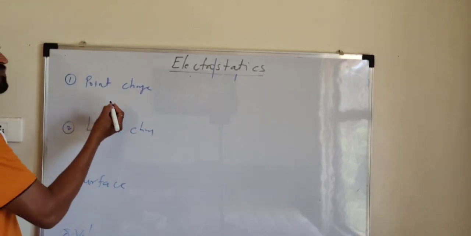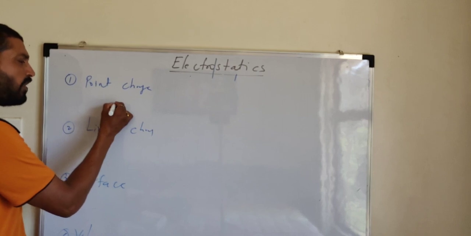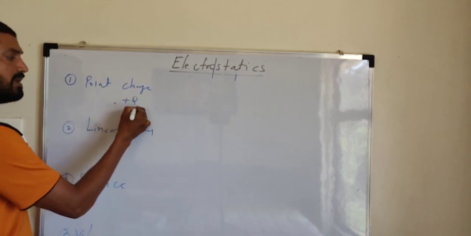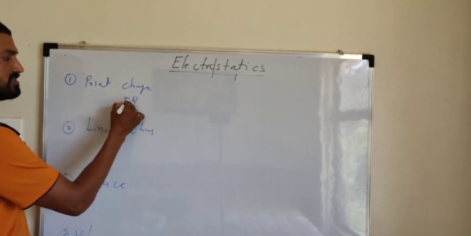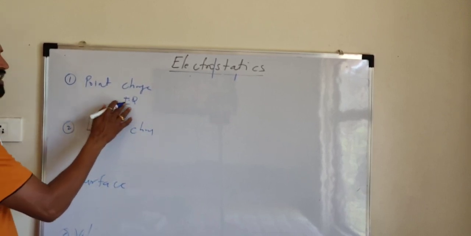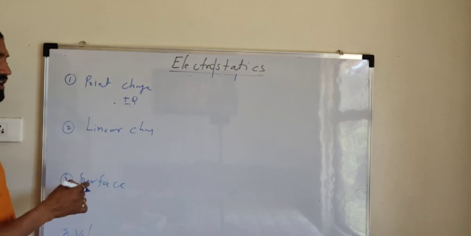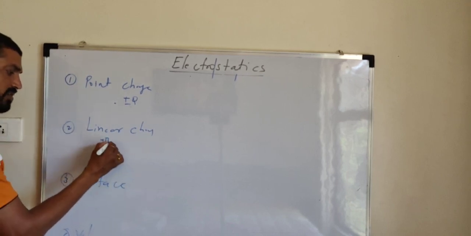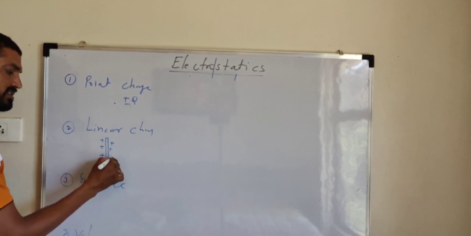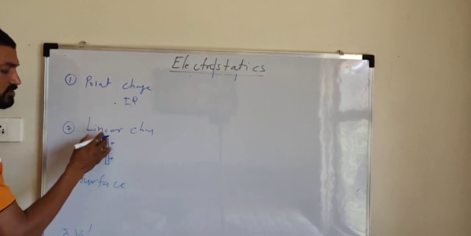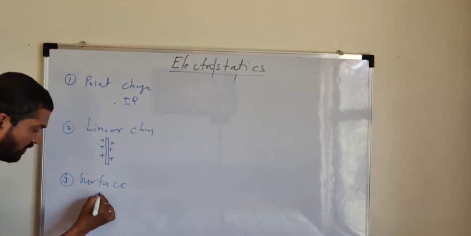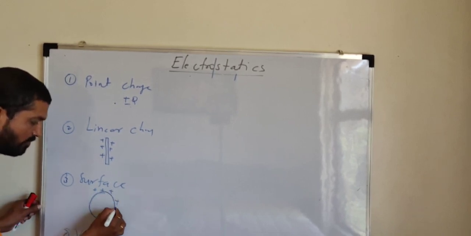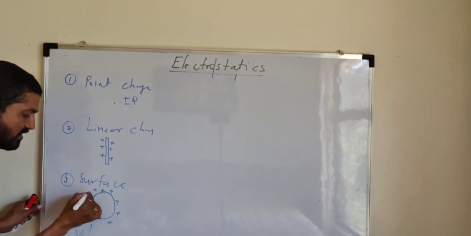Point charge means it is very small, like a point in size. Then it is called a point charge. It may be positive or negative, both possibilities are there. A linear charge is a little bit greater in magnitude, and it is spread everywhere along the length of a given object. If the total charge is spread everywhere on the total length, it is called a linear charge. And if the total charge is spread everywhere on the total surface of a body, then it is called a surface charge.